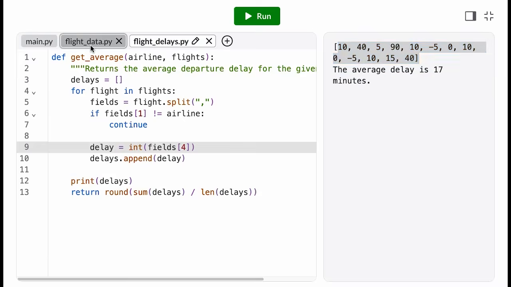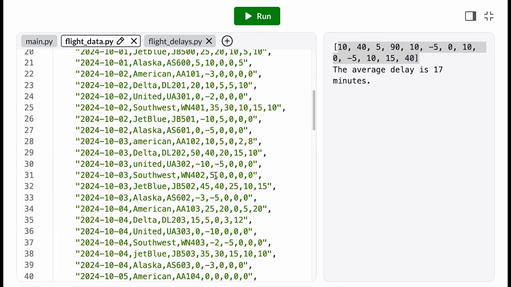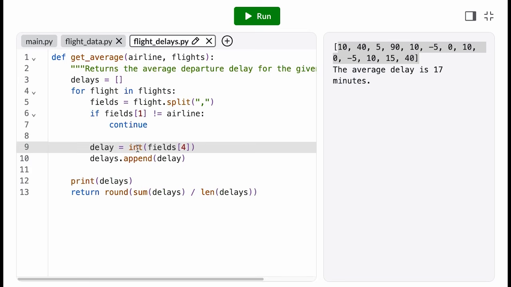Now, where are those negative numbers coming from? It looks like our data does have some negative numbers in the departure delay column. My guess is that maybe this means that the flight left early. But if I'm talking about delays, I don't care if the flight left early. I don't want negative numbers to be skewing my delay average. So I think I want to treat those as zeros. If the flight left early, there was no delay.